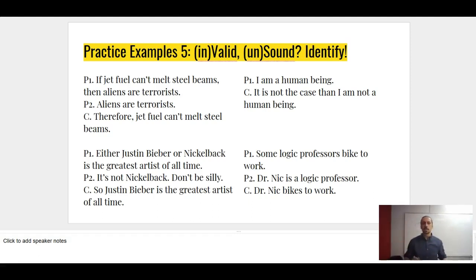Valid, invalid, sound, unsound. First argument: if jet fuel can't melt steel beams, fellow kids, then aliens are terrorists. Aliens are terrorists. Therefore, jet fuel can't melt steel beams. So is this a valid argument? No. It's the affirming the consequent form we saw. Right? So if J, then A, therefore J, that doesn't work. And it's also unsound because the premises are false. Aliens aren't terrorists. They're nice people. I know some Martians. Great Martians.